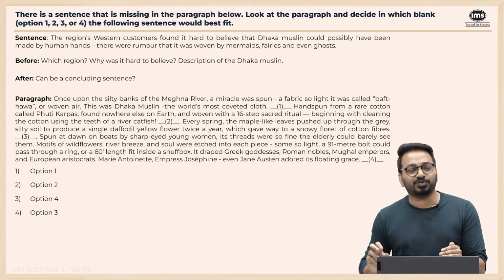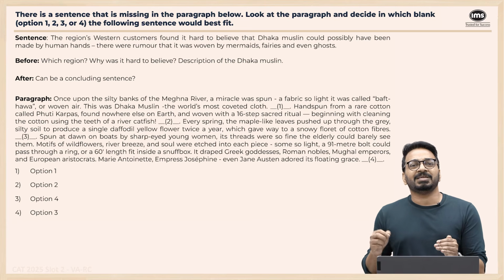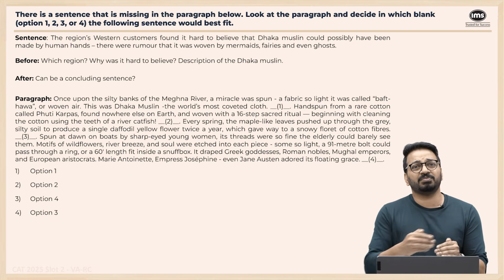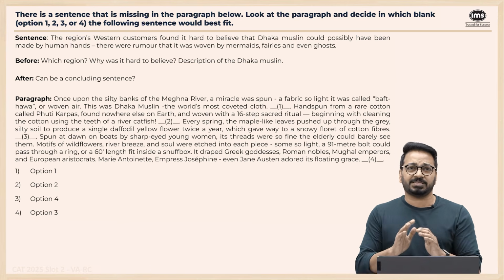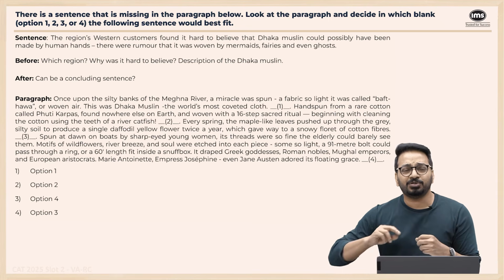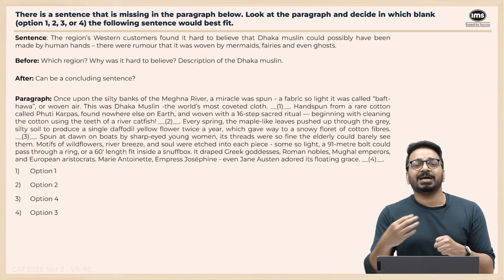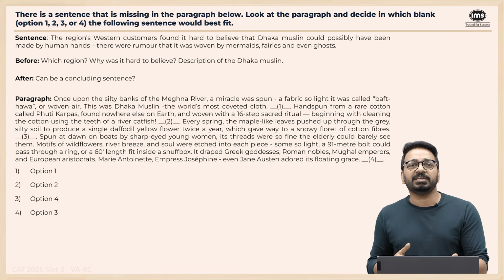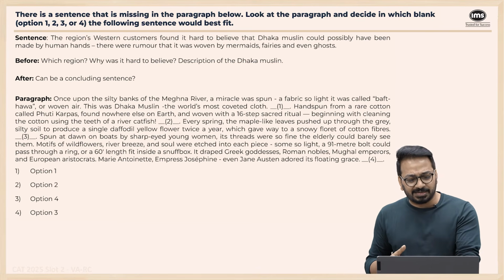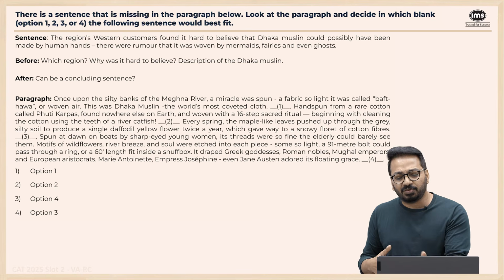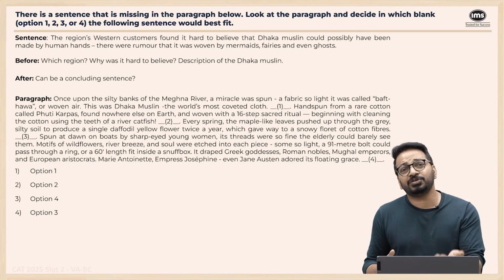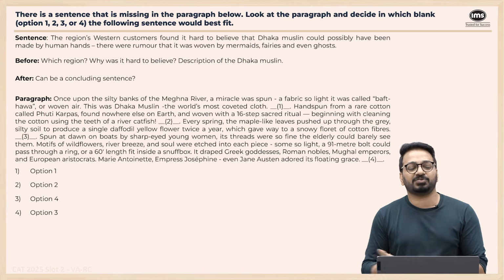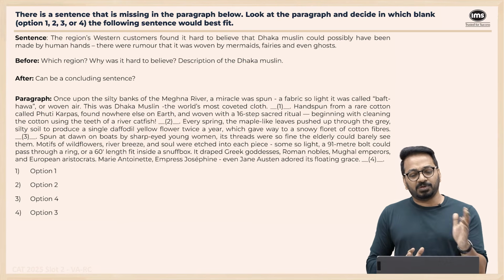Right? Now 1 and 4, the problem with 4 is what? If you put the sentence there, it's saying the region's Western customers. Right? There is no region reference immediately before. So anyway, they're telling about the region at the beginning. Yes, they're telling us about the region at the beginning. But usually whenever you're referring to something, ideally that should be immediately there. Right? And the Western customers have already been introduced, right? European aristocrats, Marie Antoinette, Empress Josephine, and even Jane Austen adored. So they're already introducing the Western this thing. And then to say that the region's Western customers found it hard to believe that possibly this thing. So it's a tricky thing between 1 and 4.